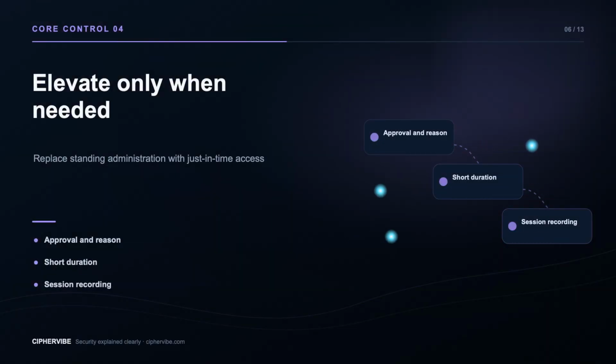The fourth building block is elevate only when needed. Just-in-time elevation lets an identity request a privileged role for a bounded reason and duration. Require approval where risk warrants it, record the session, expire the grant automatically, and preserve a monitored emergency path that is not used for routine administration.